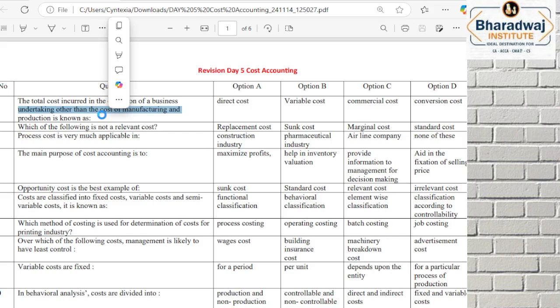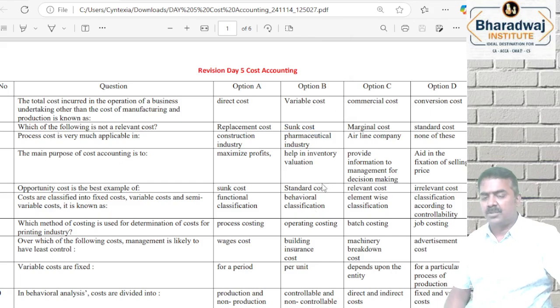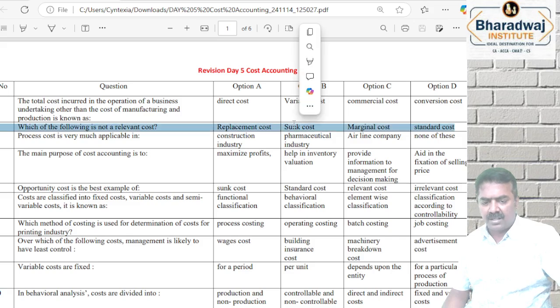Next, which is not a relevant cost? நம்ம சொன்னேன் இல்லையா, sunk cost. Sunk costனா நீங்க already spend பண்ண amount, you spent the amount already, that cannot be recovered through decision making. Sunk cost is not recoverable.